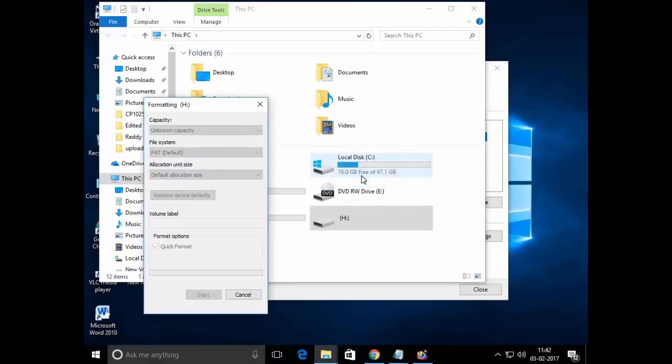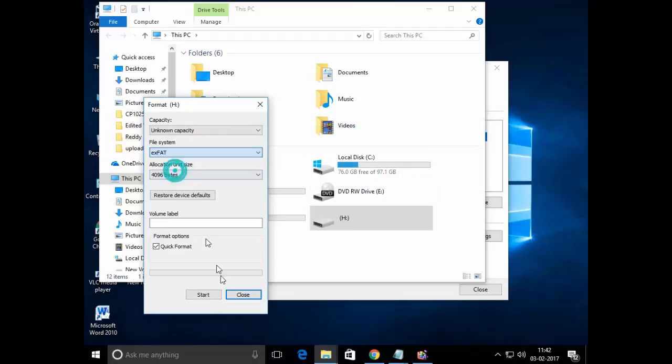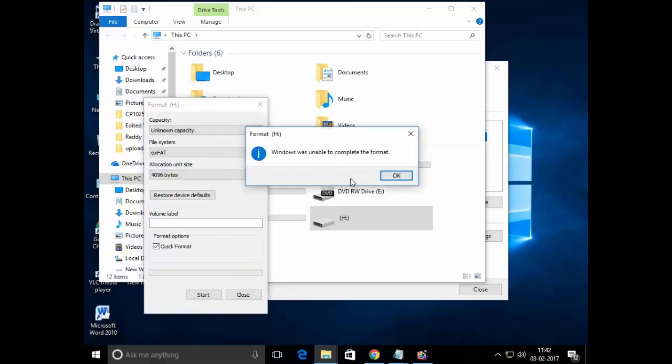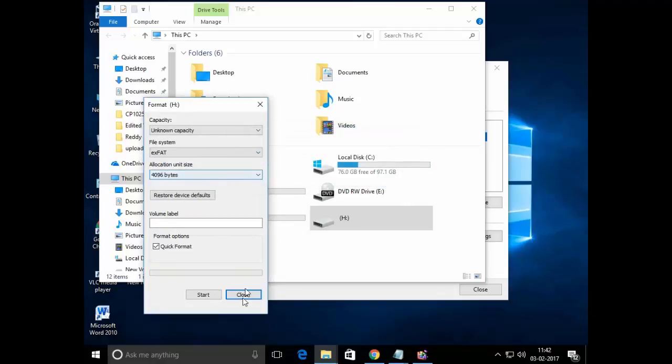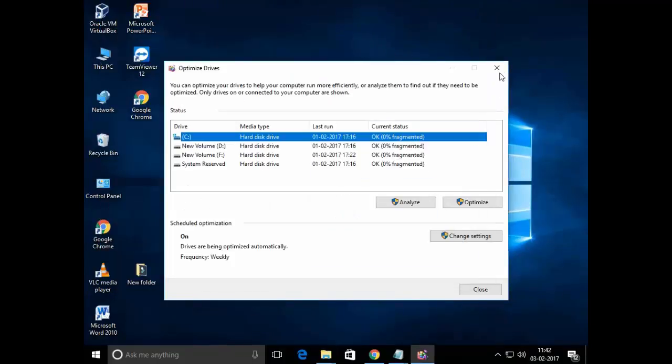It is not formatting my memory card. Unable to format. If I select FAT32 and MS-DOS FAT, I have tried both, but I'm not able to open my memory card.